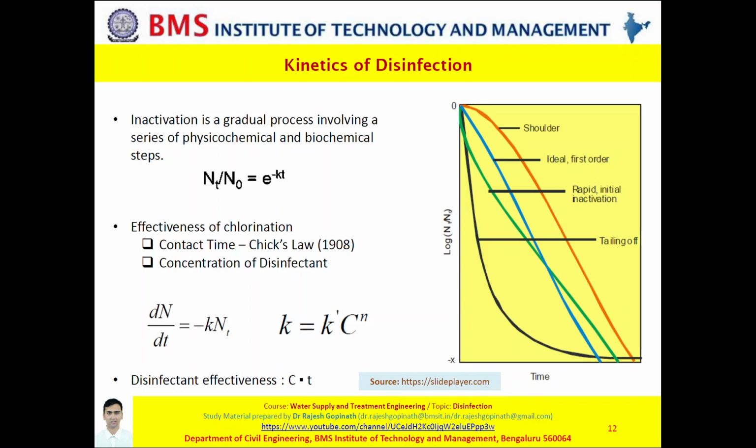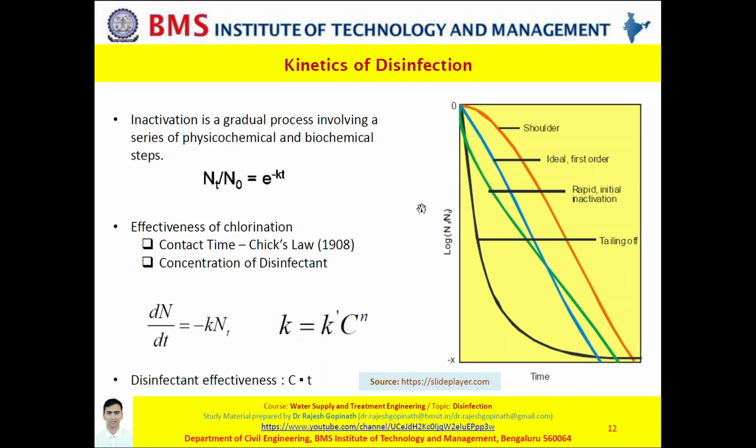As you can see in slide 12, it is described by the equation Nt by N0 is equal to e to the power minus Kt, wherein N0 is the number of microorganisms at time 0, Nt is the number of microorganisms at a given time t, K is of course a decay constant, and t stands for time. As you can see in the graph, ideally microbial inactivation follows first order kinetics, that is the blue line. However, most often non-ideal behavior also occurs, which results from clumping of cells or multiple hits of critical sites before inactivation.